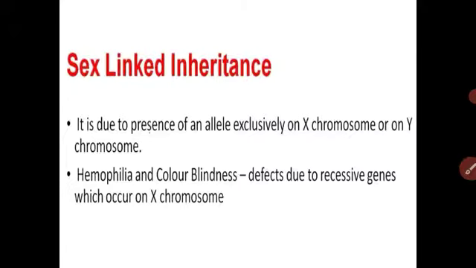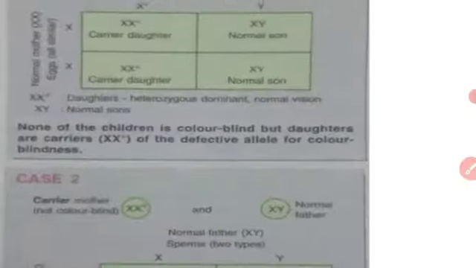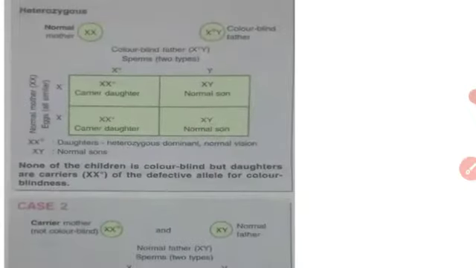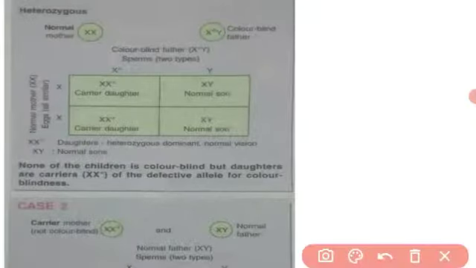How does it happen? Let us see the explanation with the diagram. See, beta, we have studied color blindness. See, she is the normal mother, means the mother is not color blind. Got it?